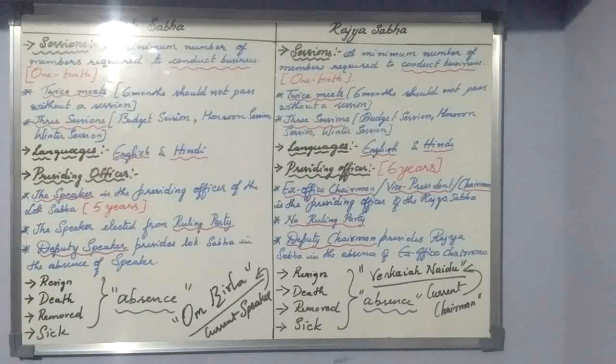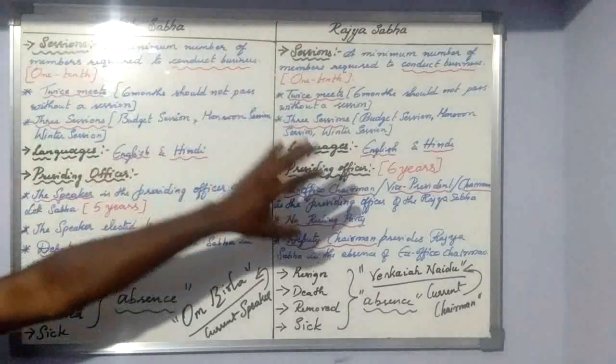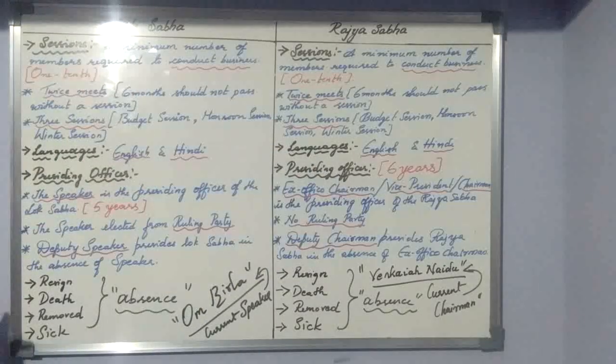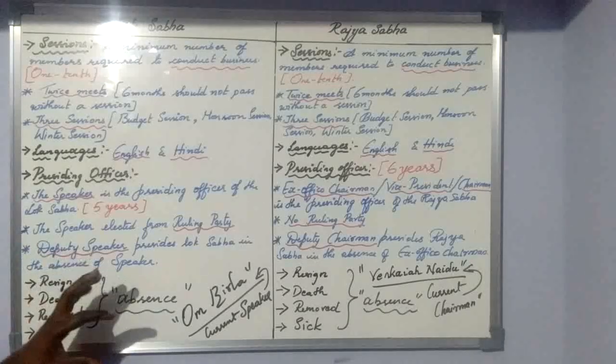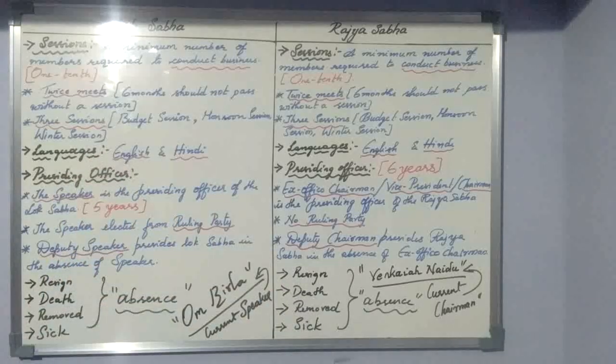We also discussed a very important concept, the composition of Lok Sabha and Rajya Sabha: how many members are there in the Lok Sabha and in Rajya Sabha, how many are elected by the people and how many are nominated by the President of India. All of that we had discussed in the previous class.